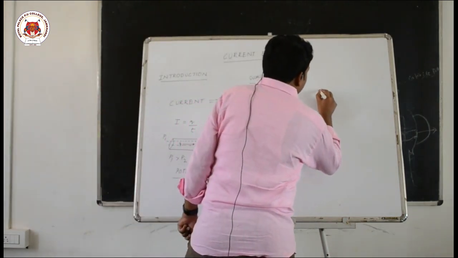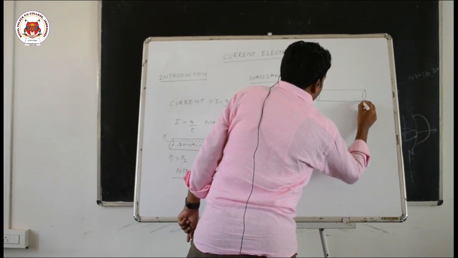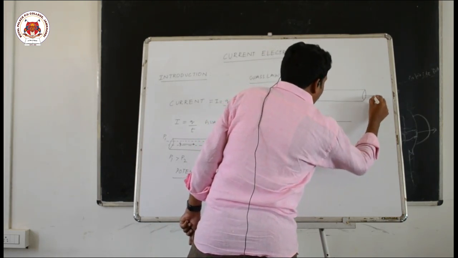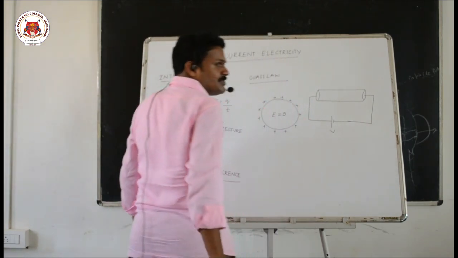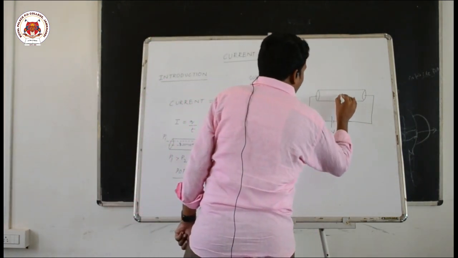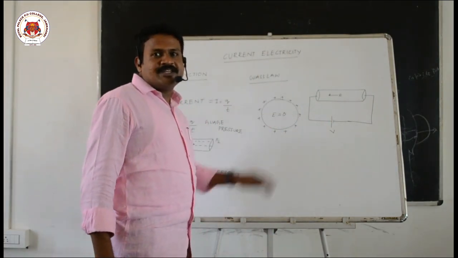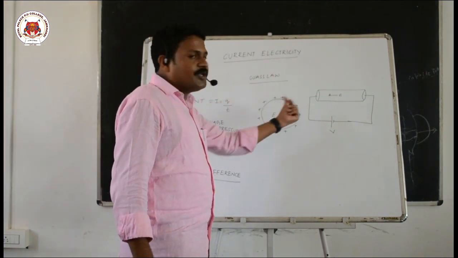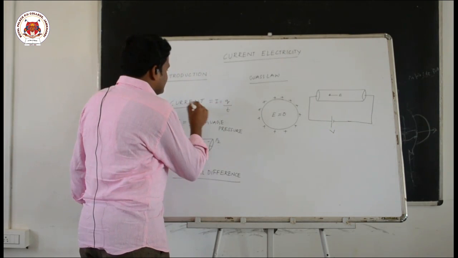Suppose this is a conductor. If I apply an external potential difference created by a device called a cell, an electric field exists inside the conductor and electrons start moving opposite to the direction of current. The direction of positive charge is taken as the direction of current. That is why if electrons move from right to left, current will be from left to right.